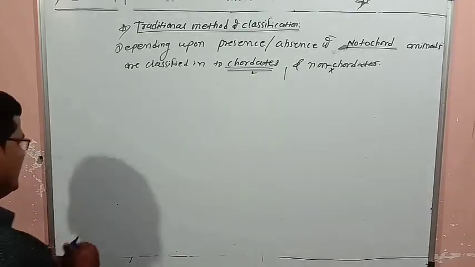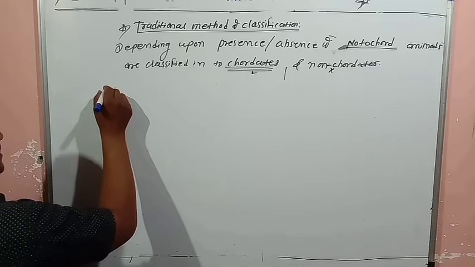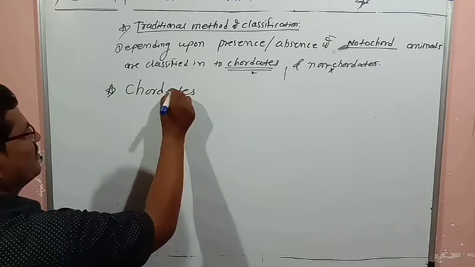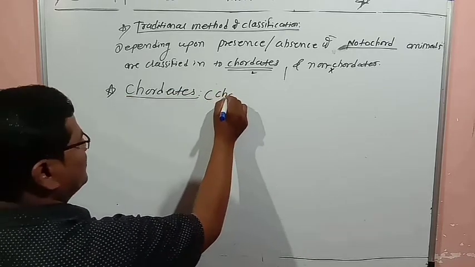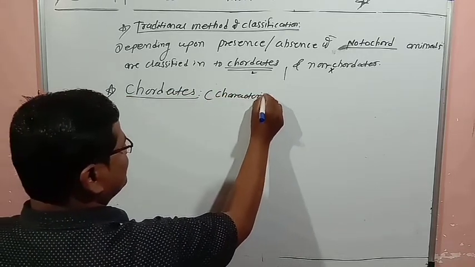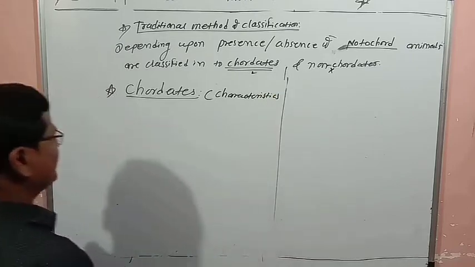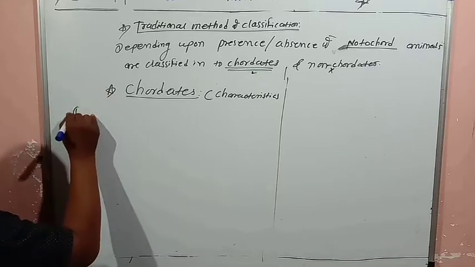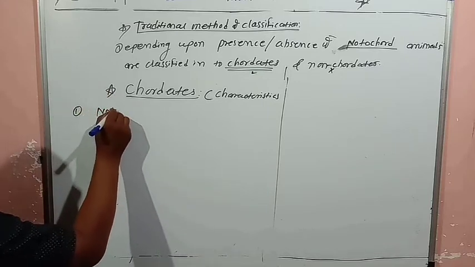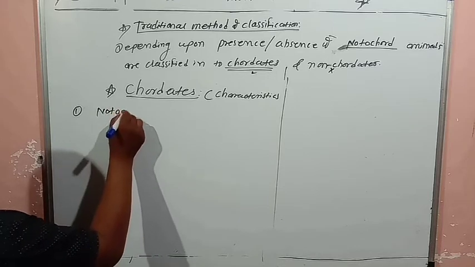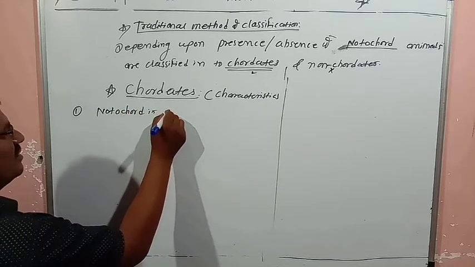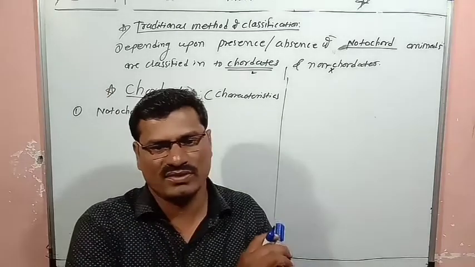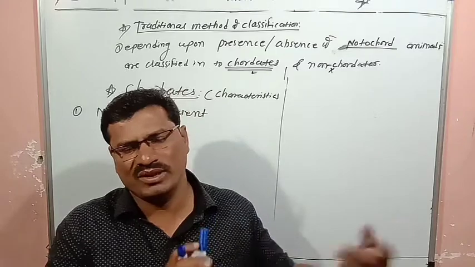So we'll see the characteristics of chordates. First thing is that the notochord is present, and the body is supported by the notochord.